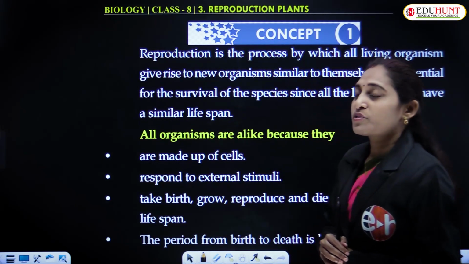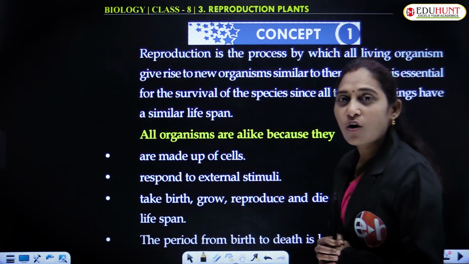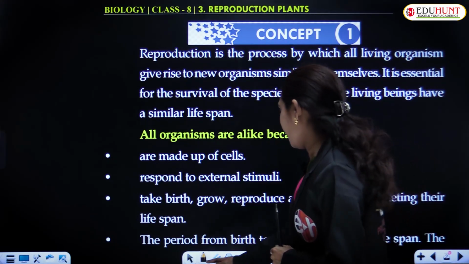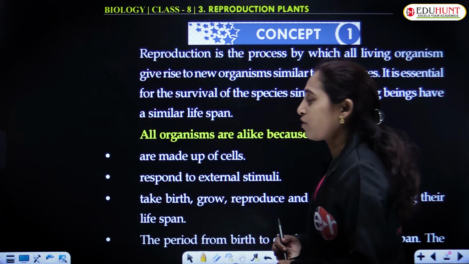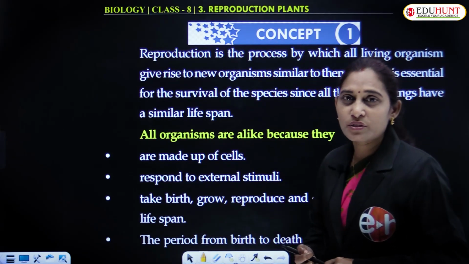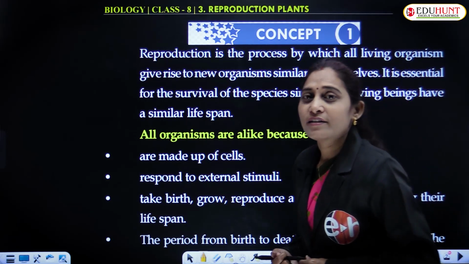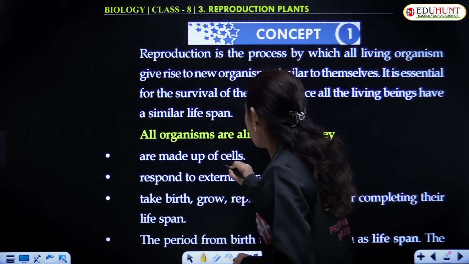All organisms are alike. Why are all the organisms the same? Because they are made up of cells. All the living organisms have a basic structural and fundamental common unit known as the cell.